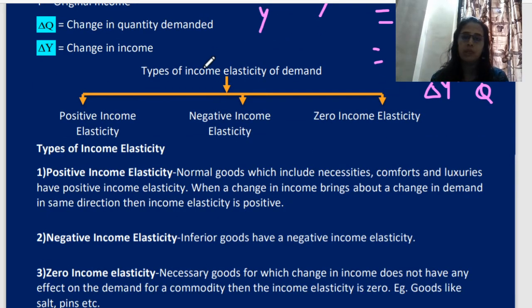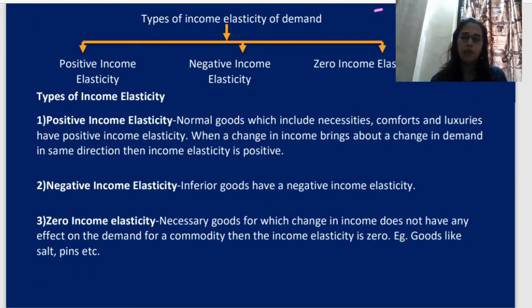So let's see types of income elasticity of demand. Now remember, we have positive, we have negative, and we have zero income elasticity. Okay, now positive income elasticity. Now what is positive? See, positive when, sorry, not price, here we are saying income. When your income has increased, at that time your quantity demanded has also increased.